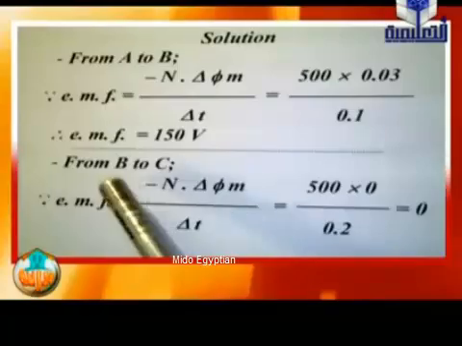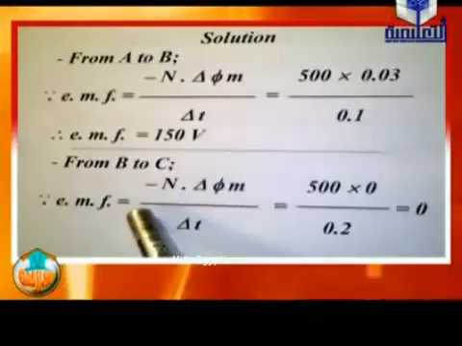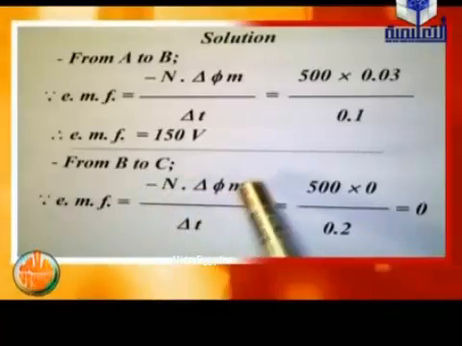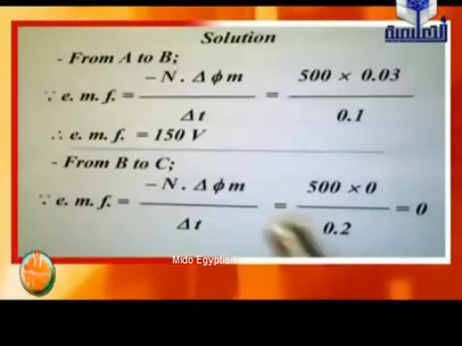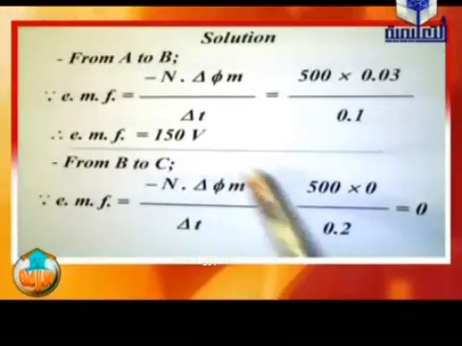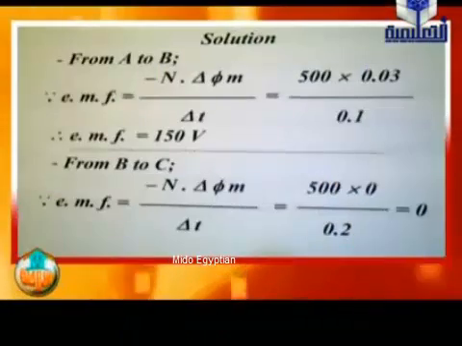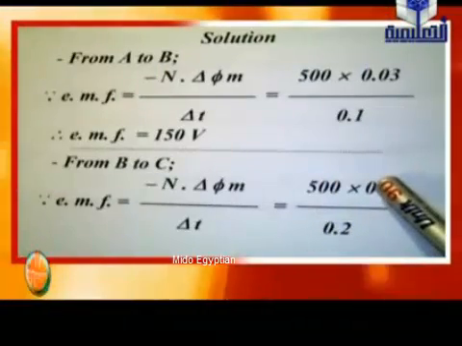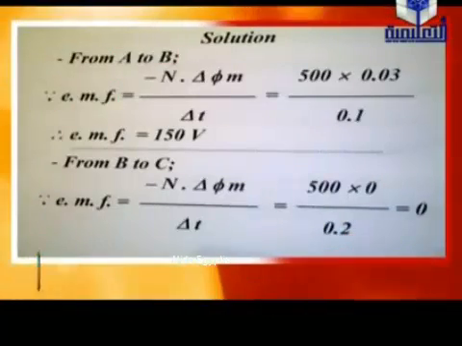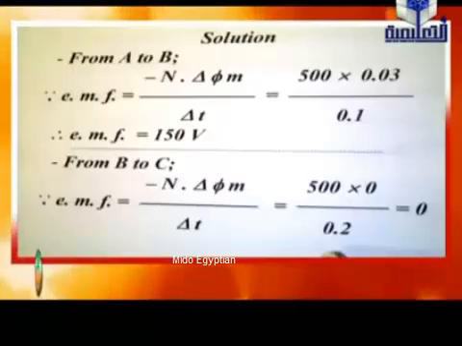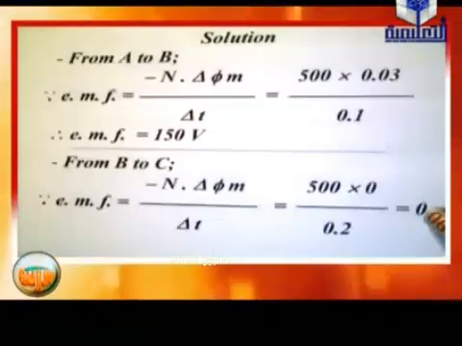From B to C, the induced EMF equals negative N delta phi M divided by delta T. The number of turns 500. The change in magnetic flux equals 0.03 minus 0.03 equals finally 0. Divide by delta T 0.2, from 0.1 to 0.3, so delta T equals 0.2, equals finally 0.